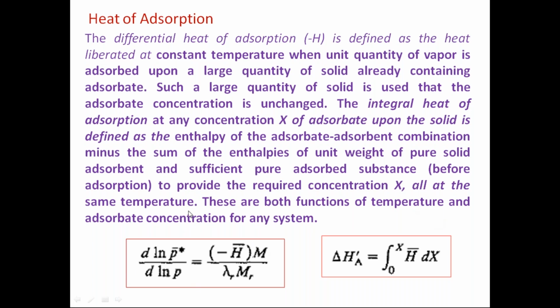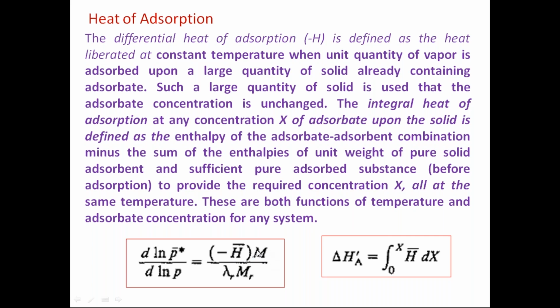So you can calculate by using these equations, like d ln p star by d ln p. Here the P star is the equilibrium partial pressure, and this is the saturated vapor pressure at a given temperature. Then this is the heat of adsorption.